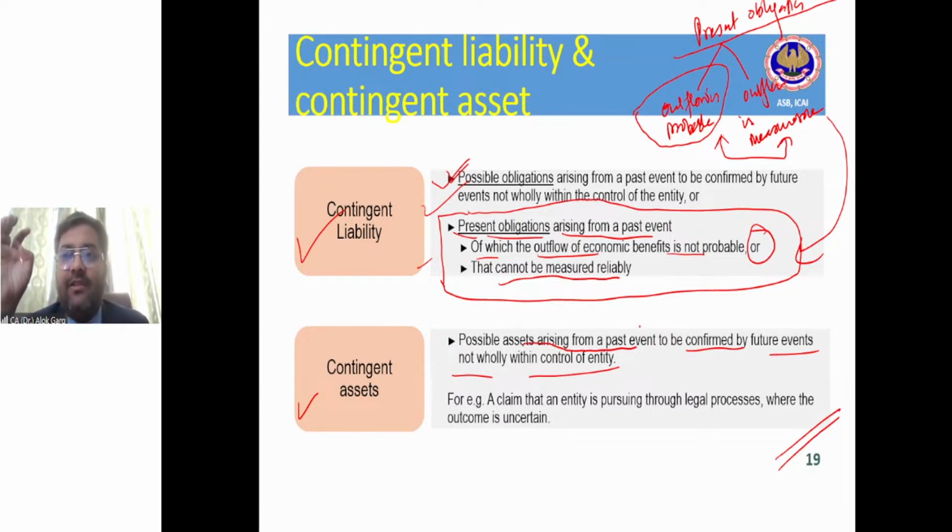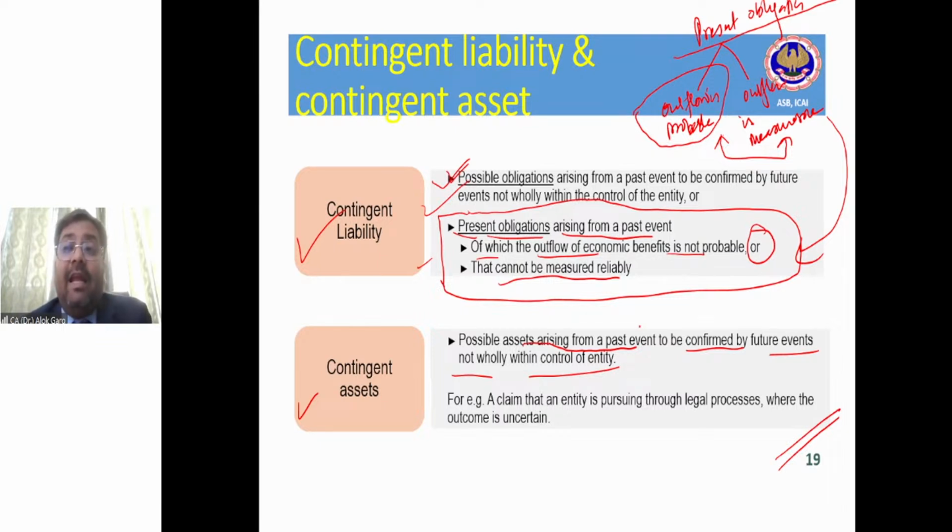The company has filed a case of 50 lakh rupees against one of its vendors, claiming compensation of 50 lakh rupees. So when the company has filed a case, it is a possible asset that the company will get the reimbursement. But the company is not virtually certain, right, that it will get the reimbursement.